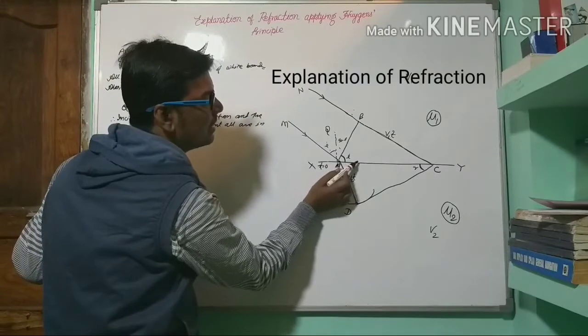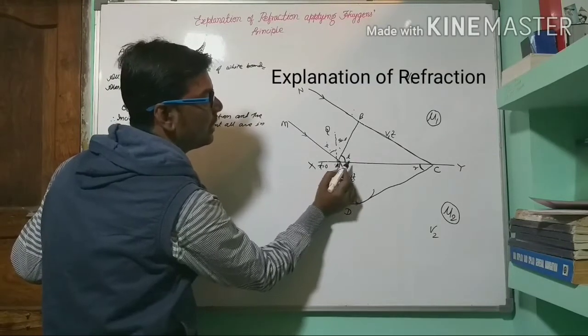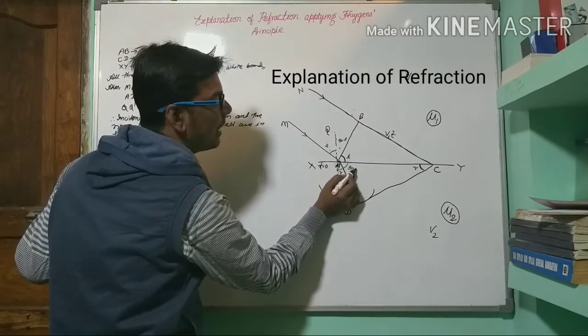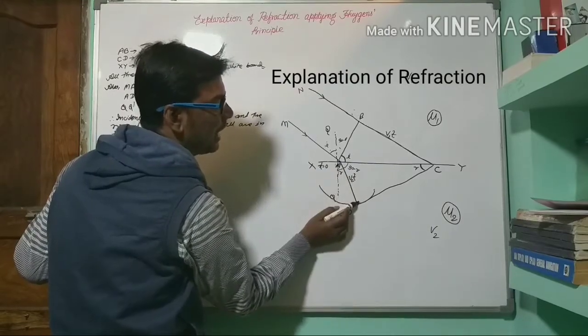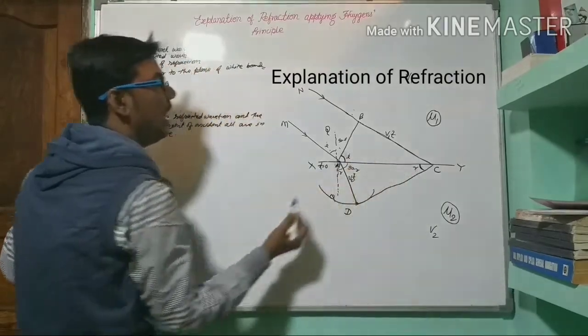See, this angle is 90 degrees, so this will be 90 degrees minus R, therefore this angle will be R.